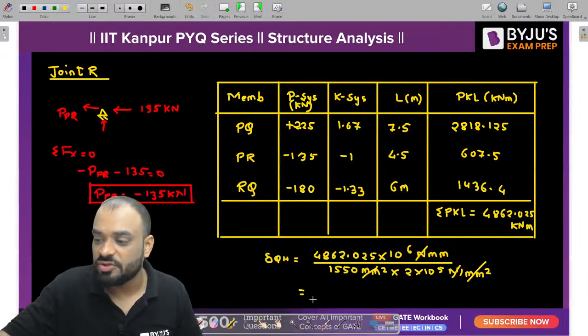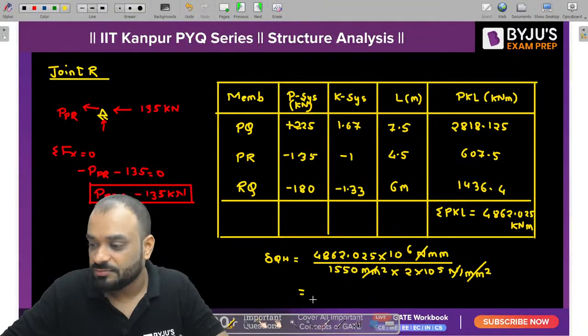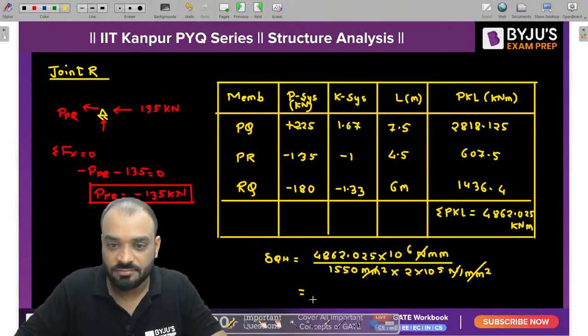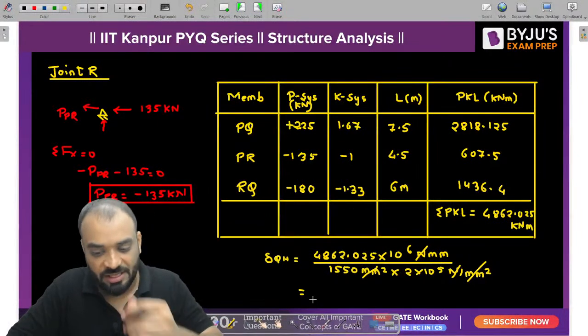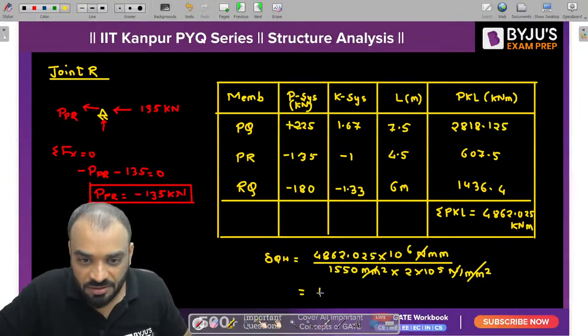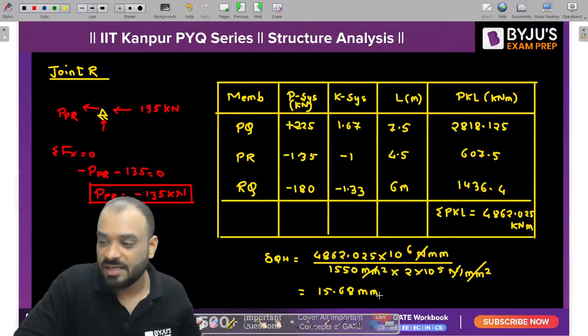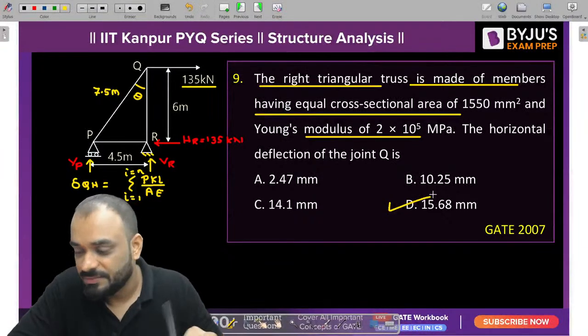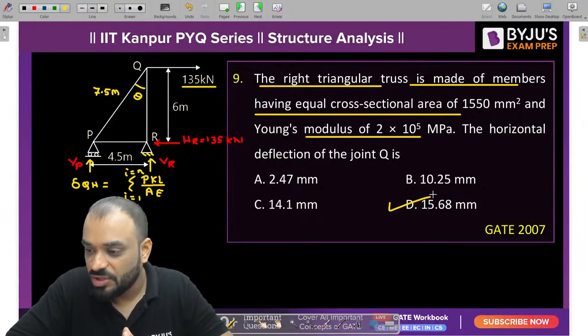Now what is the displacement which you are getting right now? Tell me, quickly tell me, guys, how much it is. No doubt this problem is a little bit lengthy, but you need to understand how to solve it. So guys, we are getting a value of 15.68 mm as the answer, and this is the correct answer as per the problem. So D is the correct answer for the given question.